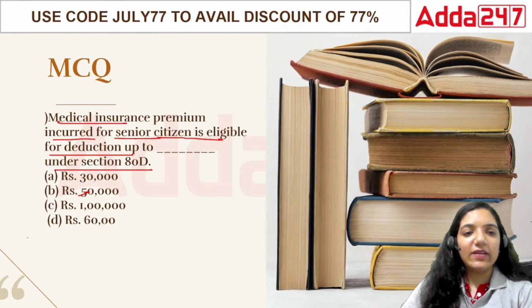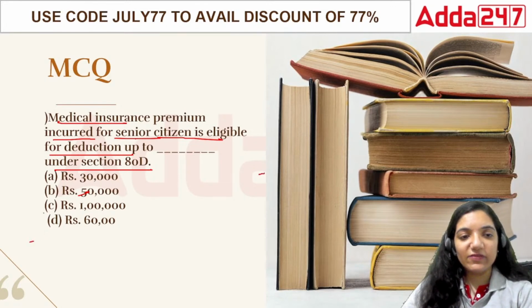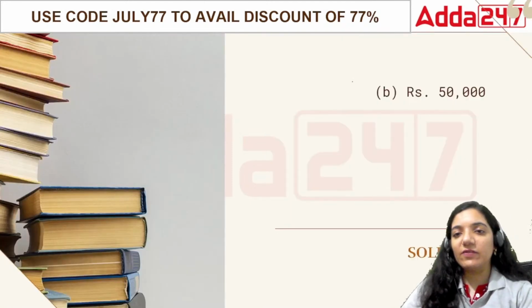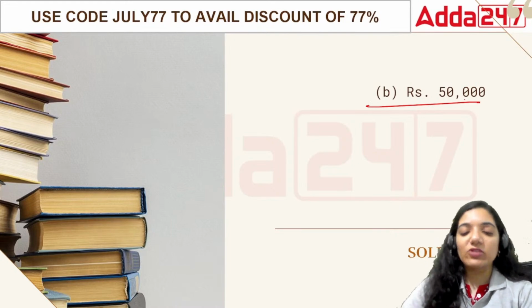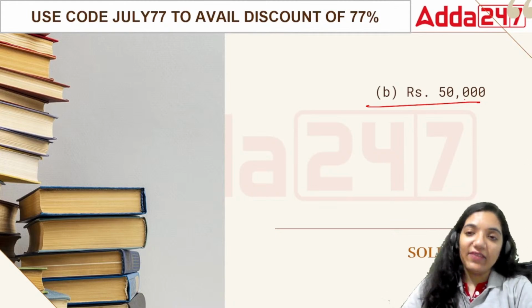In terms of 80D, for all the people who are senior, we take it at rupees 50,000. If you talk about an individual like us, it is 30,000. For the people who are higher, who are above 60 in age, they have a particular amount up to 50,000.